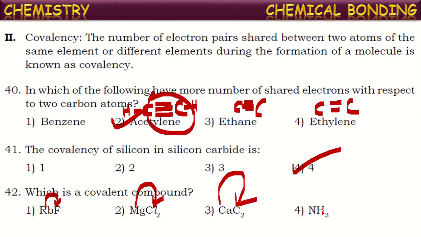So they can form only covalent bonds, because transfer of electrons cannot be done between non-metal atoms. They just share electrons, and hence this results in the formation of covalent bonds. This is a covalent compound. Ammonia is a covalent compound.